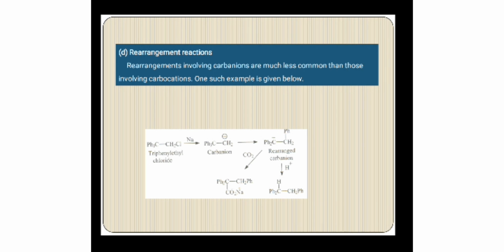These rearrangement reactions are very less common, but some examples are available. One example is triphenylethyl chloride, which first reacts with sodium to form a carbanion, and this carbanion rearranges, and then reacts with a proton to form one product and carbon dioxide to form another product.